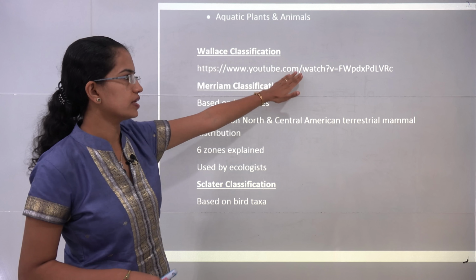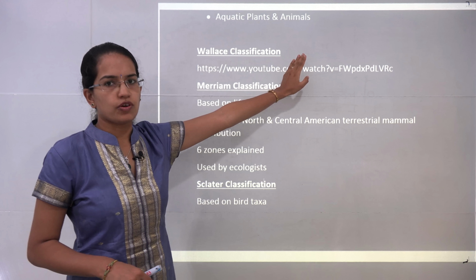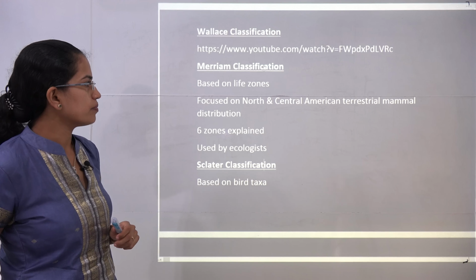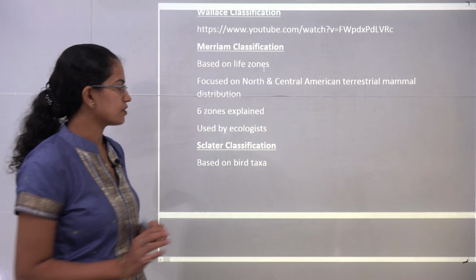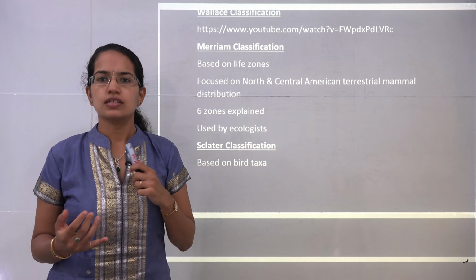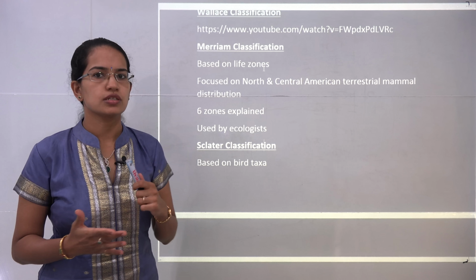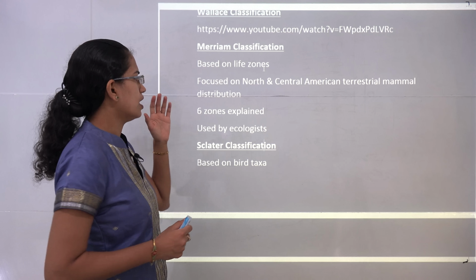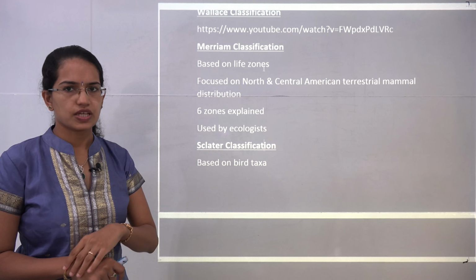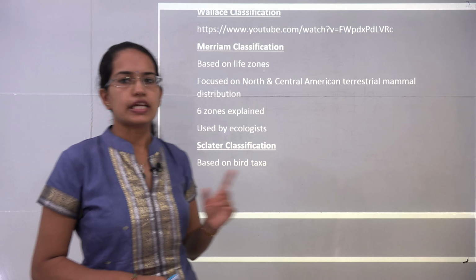we have already covered in a separate lecture. So for the Wallace classification, you can refer to that lecture. Some of the major important classifications that we would be doing today are Merriam, Sclater, Smith, Porsche, Ramdani, and Cox. These would be some of the major classifications we would be discussing for terrestrial animals.